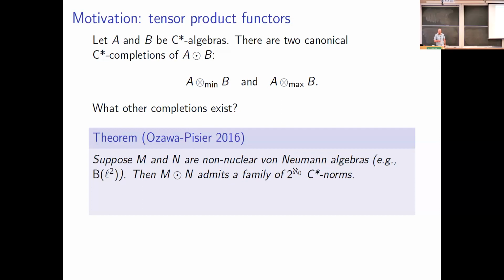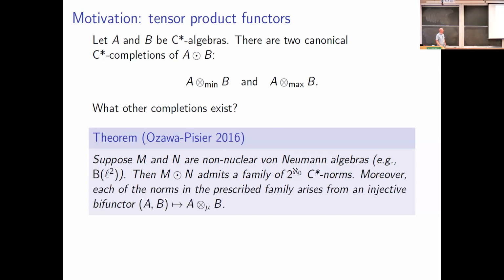But what they actually prove is quite a bit more. So if you have two non-nuclear von Neumann algebras M and N, for example, bounded operators on separable Hilbert space, then the algebraic tensor product of M and N admits a continuum of C-star norms. And further, each of these norms arises from a prescribed family of injective bifunctors. Okay, so they actually construct bifunctors on the class of C-star algebras, which maps every pair of C-star algebras A, B to a C-star completion of the algebraic tensor product, such that, well, as your parameter varies, you get a continuum of different ones.